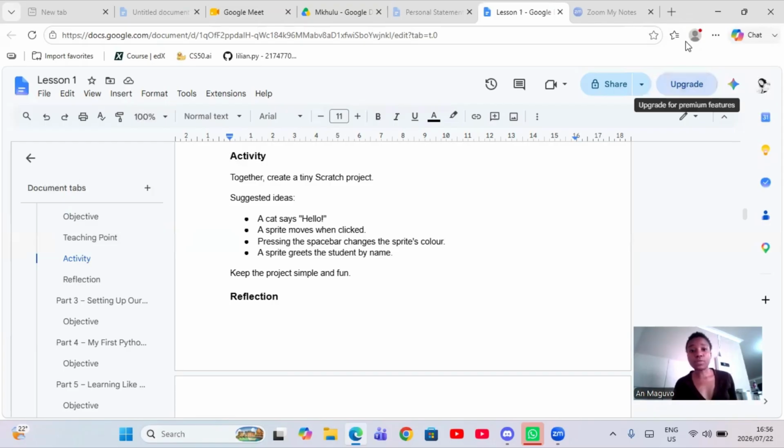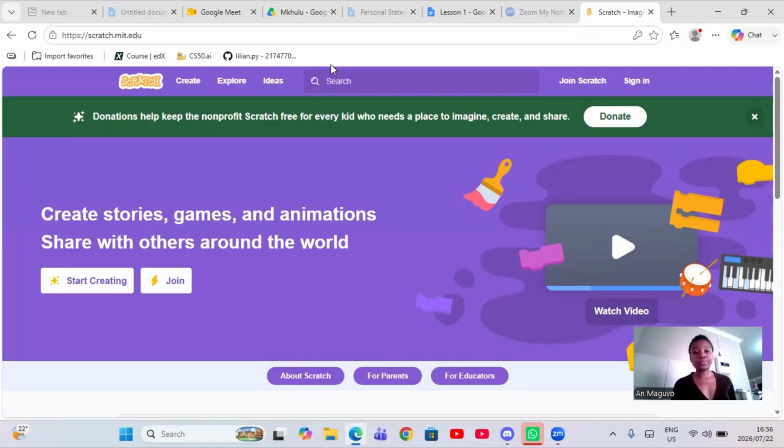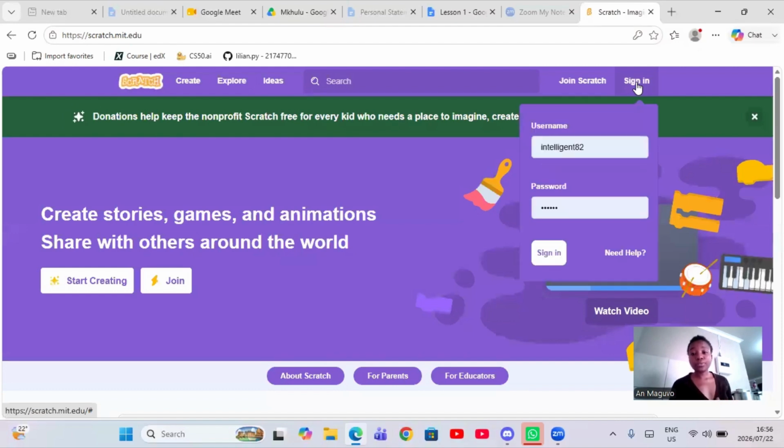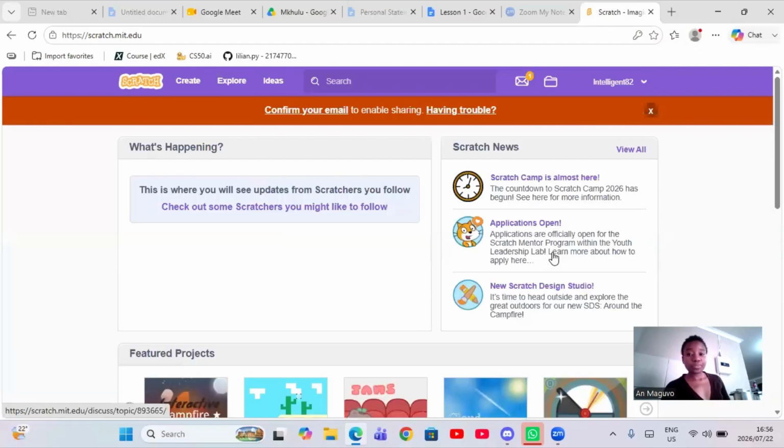So my screen is visible. I'm going to open a new tab. And then right there, we are going to search scratch.mit.edu because I'm used to searching this one, it is already appearing here. What you are going to do is sign in here, right? So let me sign in as well. Perfect, right? And then you can also confirm your email, but no need. What we're going to focus on is up here, this create button. So I'm going to click create.